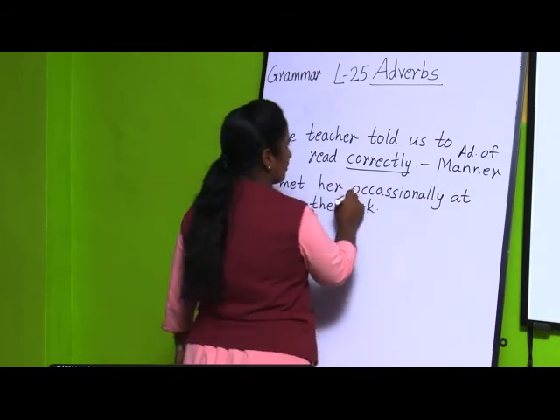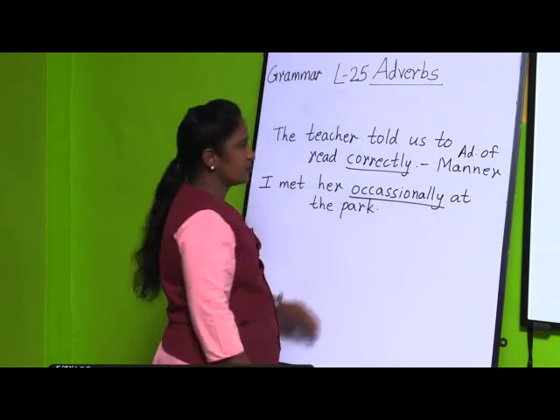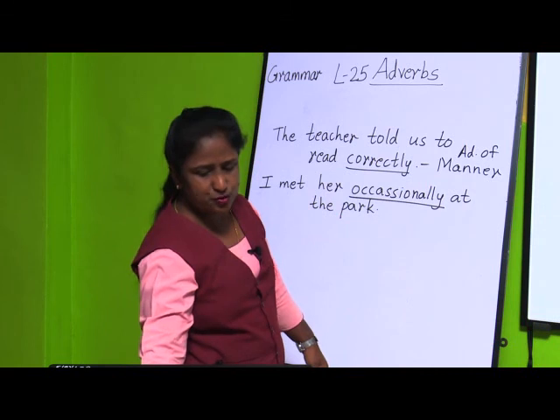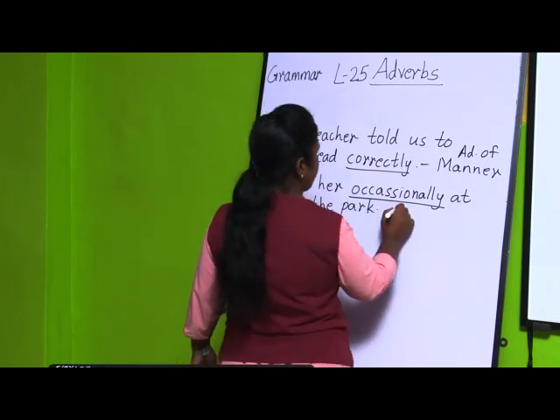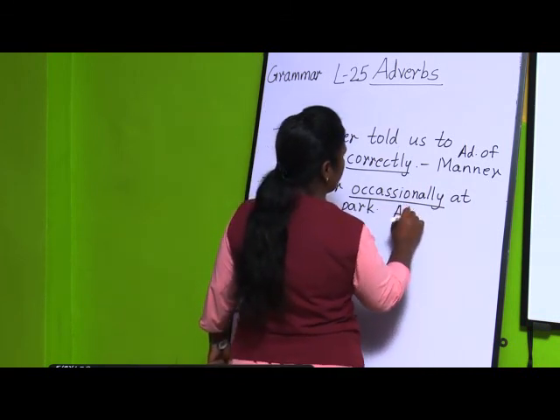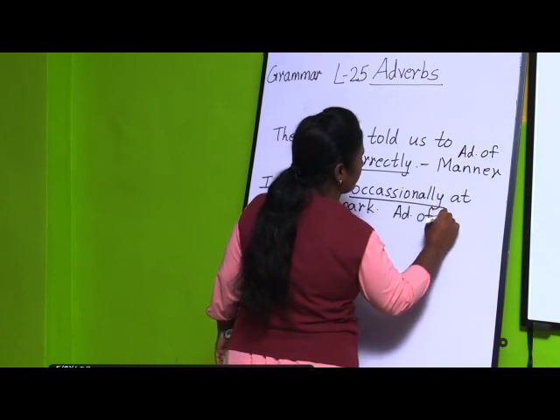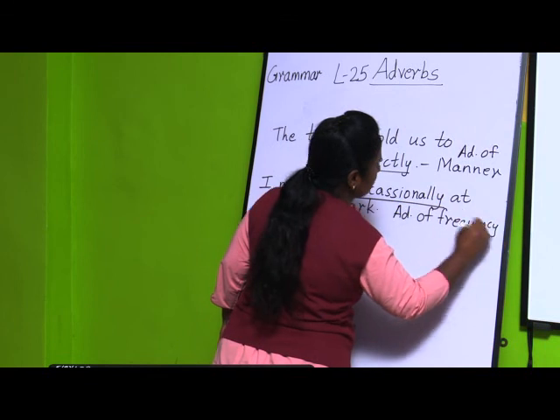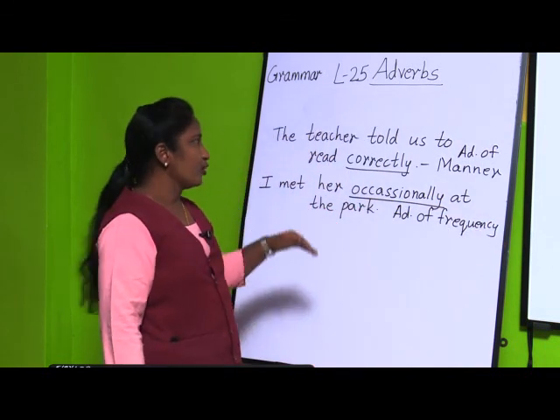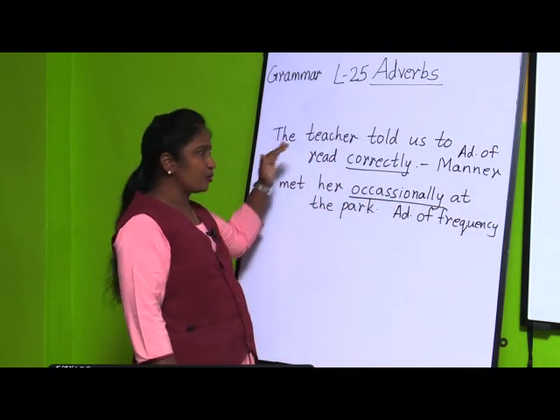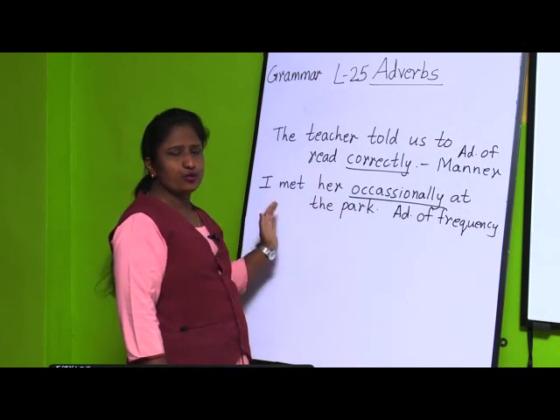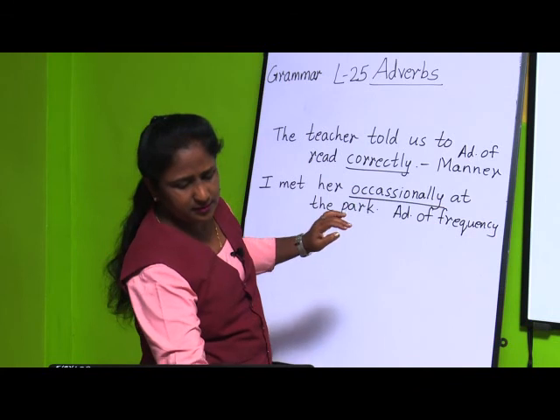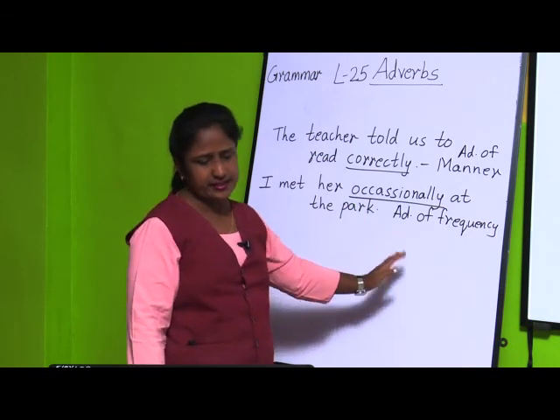I met her occasionally. So here which type of adverb is it? Yes, it is an adverb of frequency. So you are going to write the answer like this, adverb of frequency. Okay. So in this way you are going to underline the adverbs and write which type of adverb it is in front of that sentence.